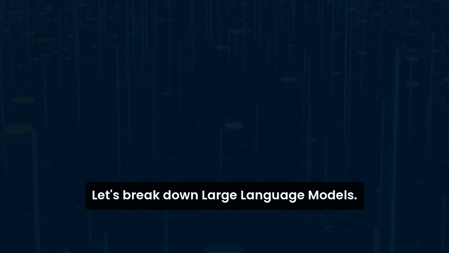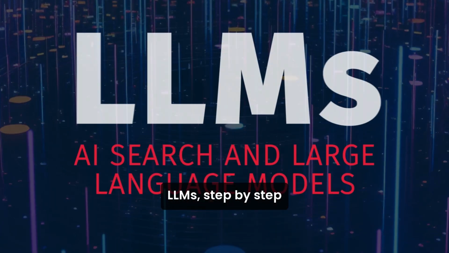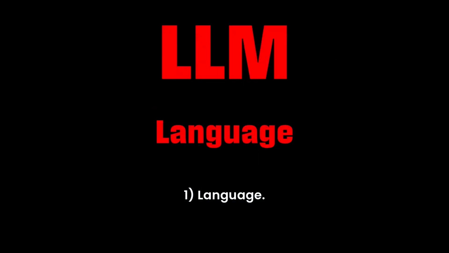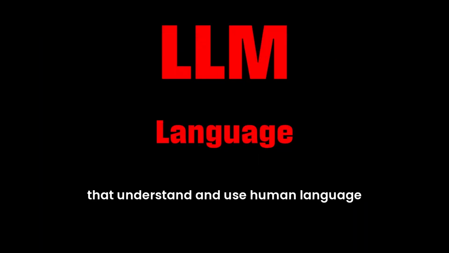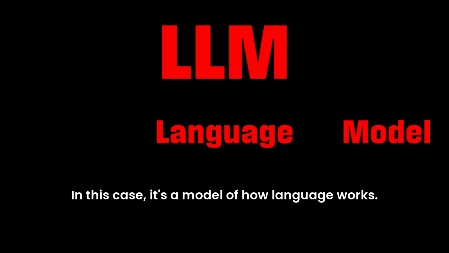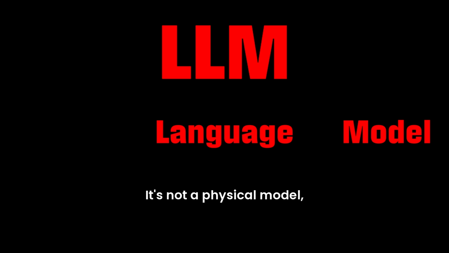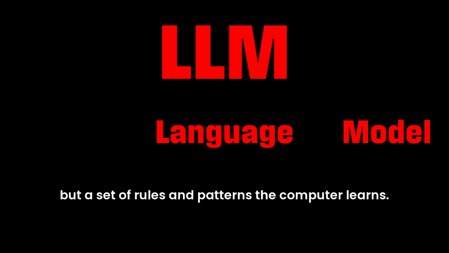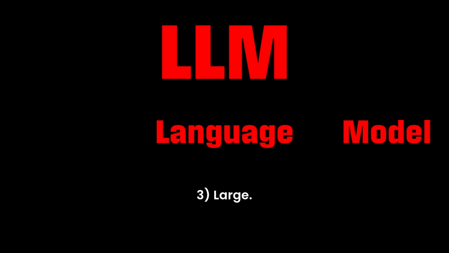Let's break down large language models, LLMs, step by step. 1. Language. We're dealing with computers that understand and use human language, like the words you're reading now. 2. Model. Think of a model as a computer's way of understanding something. In this case, it's a model of how language works. It's not a physical model, but a set of rules and patterns the computer learns. 3.